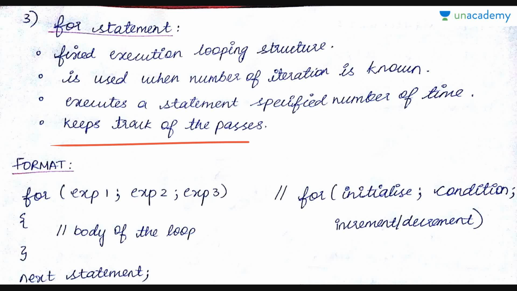The format is for followed by expression 1, expression 2, expression 3, separated by semicolons. That is very important. And then comes the body of the loop. What are these 3 expressions? First expression is called the initialize expression, the second expression, expression 2, is called the condition, and expression 3 is increment or decrement. So usually in while and do while, we have the initialization separate, condition separate, and either increment or decrement within the loop. But here we put all three in the first line. Hence it is known as a fixed execution looping structure, because you get to know how many times you will be executing it.